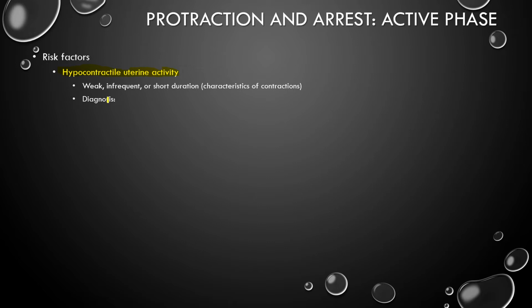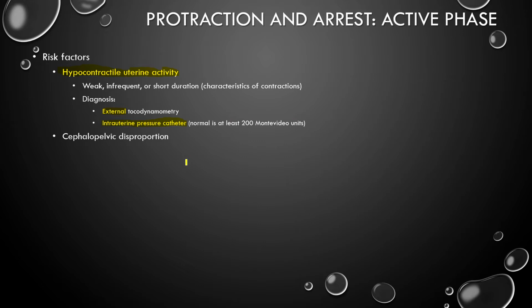So how do you diagnose this? There are two ways to do this. The ways you do it is external tocodynamometry, which means you have an external monitor that tracks the pressure and the contractions of the uterus. And you also have an intrauterine pressure catheter. What this does, you put a catheter inside of the uterus and measure the pressure of the contractions. And you want the contractions to be at least 200 Montevideo units. If it's less than 200, you're having weak, inadequate contractions.